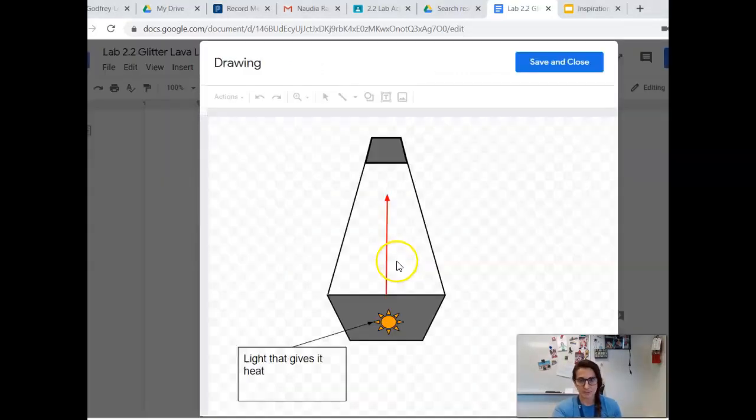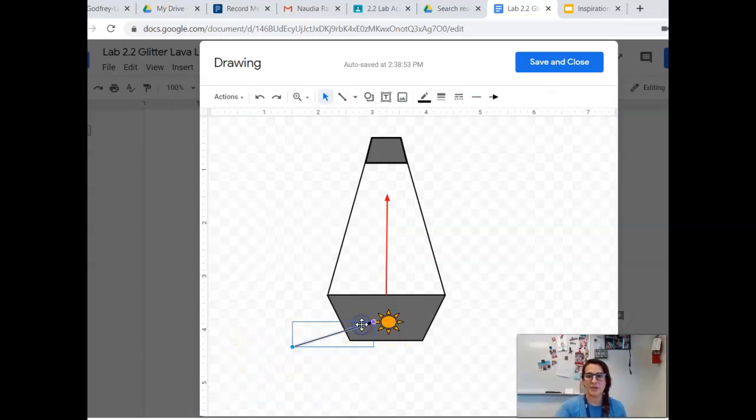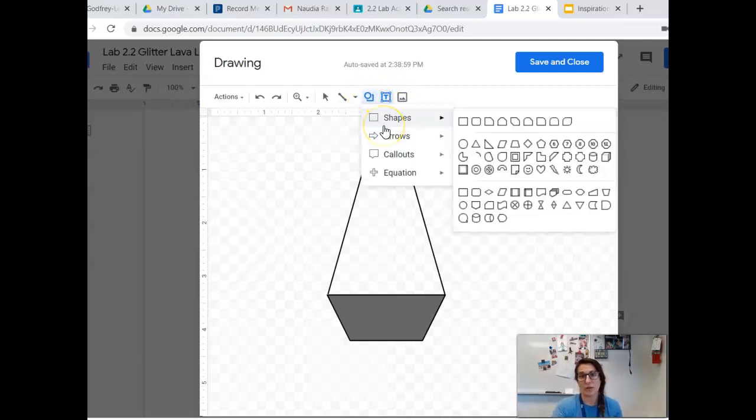But let's say you were going to use Google Draw. You click on the image, and I'd already put some things in here. But what you can do is start to insert some drawings and explanations that show your understanding of how the lava lamp works. It doesn't need to be correct. This is just what we think. We're going to figure this out over time.